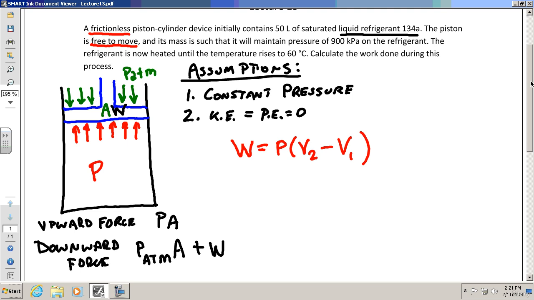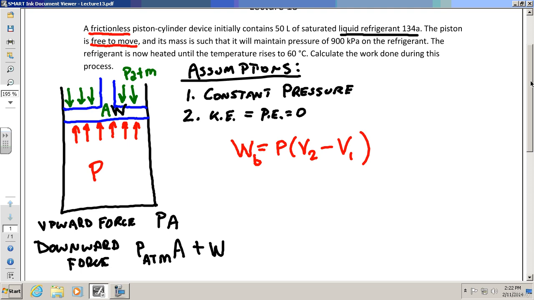Just as a side note, I'm going to add something to this equation just to give a little more clarity. This is what your text does sometimes too. I'm going to add a little b there. That little b basically means boundary work. Basically, that's thermodynamic work. That doesn't mean that all work is this way. Remember, there's more work than just thermodynamic work. There's other types of work.